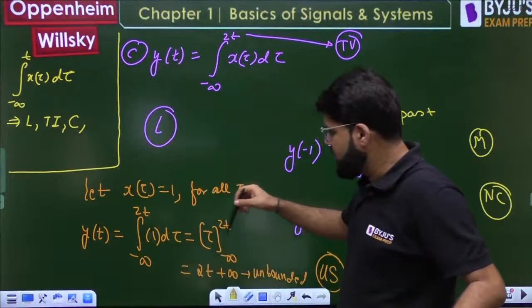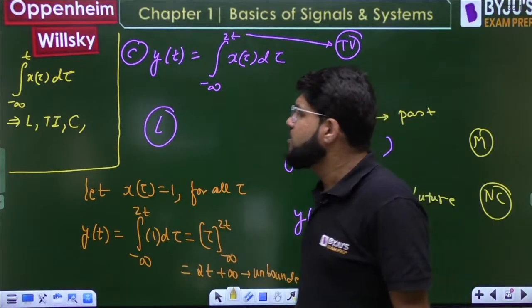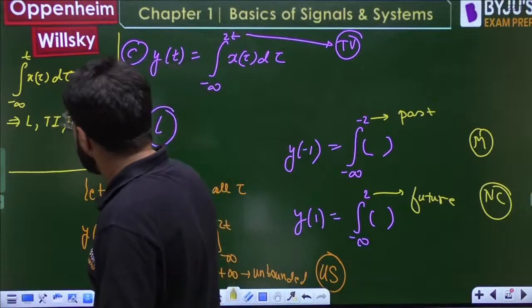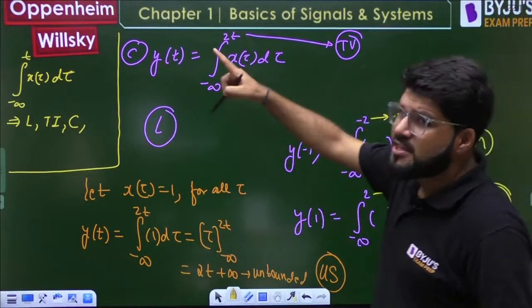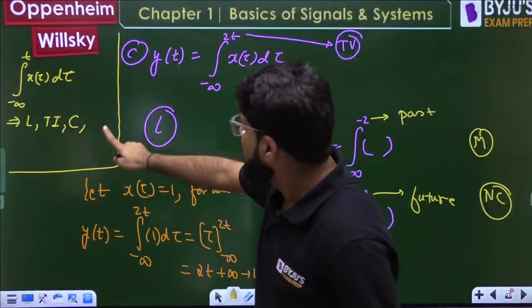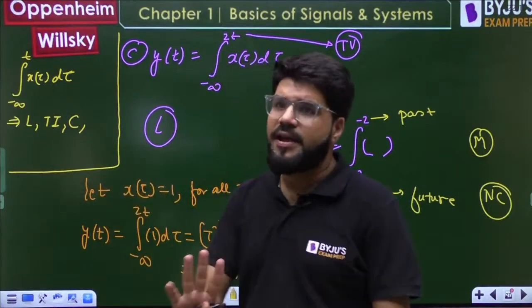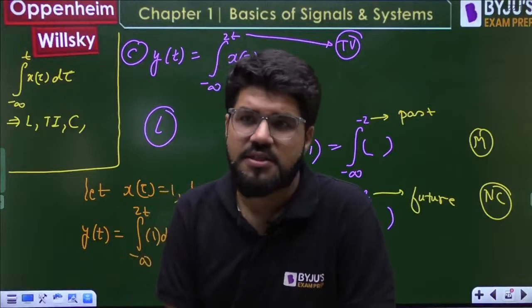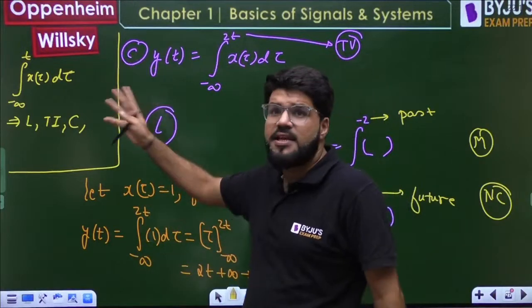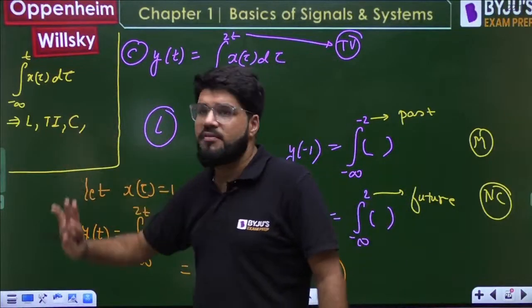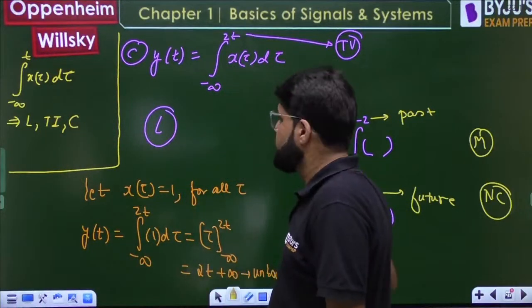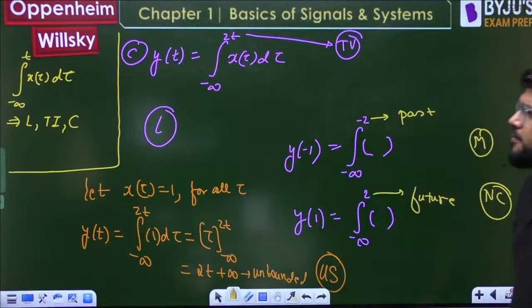Stable will still not be there, because of the similar calculation. It is not memoryless. So right now it is only linear, but if it is minus infinity to t, then causal and time invariance will be added. Linearity is still there. So you should know the difference. Don't just mark this answer every time; with minus infinity to t, it will be causal and time invariant also. Okay, done.